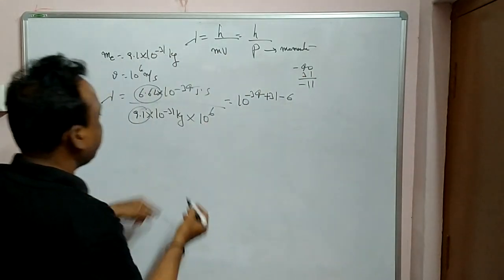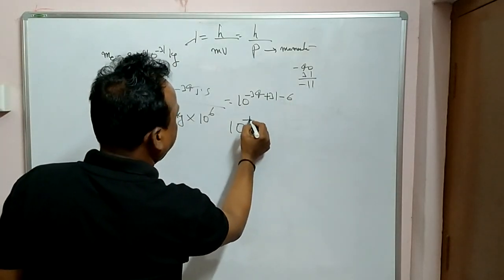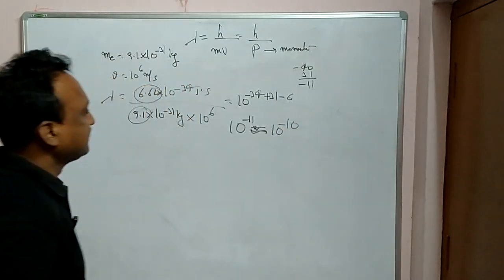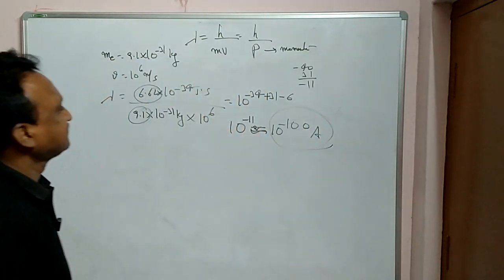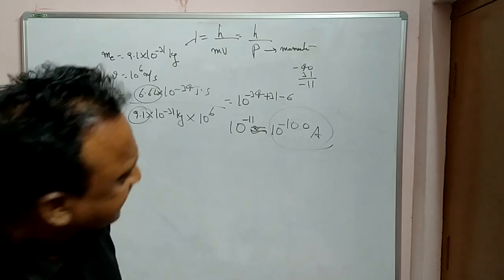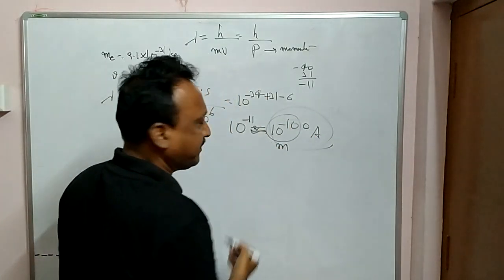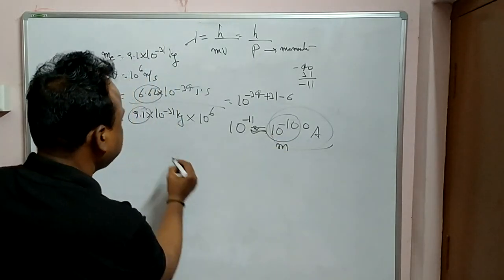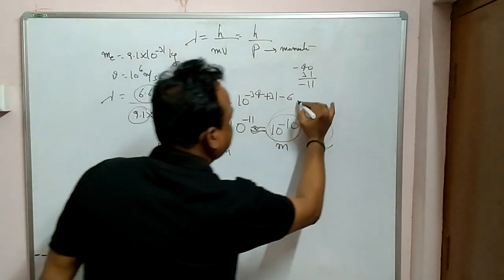Nearly you are getting 10 to the power of minus 11 or nearly 10 to the power of minus 10, whatever value it may be. So it is in angstroms, nearly. Okay, so this comes in meters for us, 10 power minus 10 meters or 10 power minus 11 meters. But 10 power minus 10 meters is equal to 1 angstrom. What is the value of 1 angstrom? 10 power minus 10 meters. So this is detected.